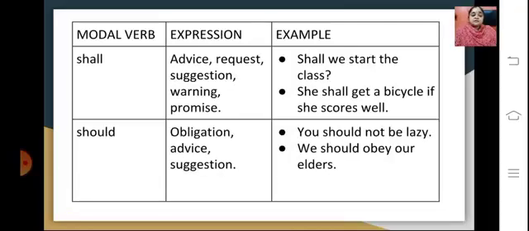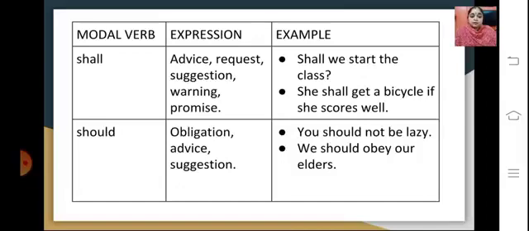Then the modal verb here is shall, which expresses advice, a request, warning, or a promise. Like, shall we start the class? So there is a question, there is a suggestion that is put in. We shall get a bicycle if she scores well. So there is a promise made here that if she scores well, a bicycle will be given.